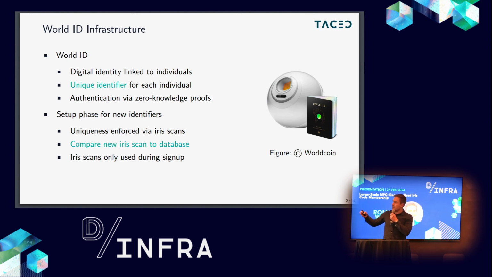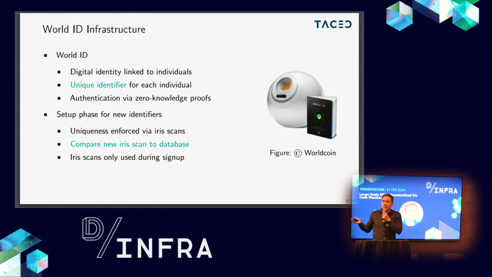When you sign up for this World ID infrastructure, what you get from Worldcoin is a proof of personhood. Basically, they want to give an ID only to humans, and it should also not be possible for humans to sign up twice. So if I already have an ID and I want to sign up again, I should get rejected. This should also prevent some AI models which will come in the future from authenticating themselves to different services on the internet.